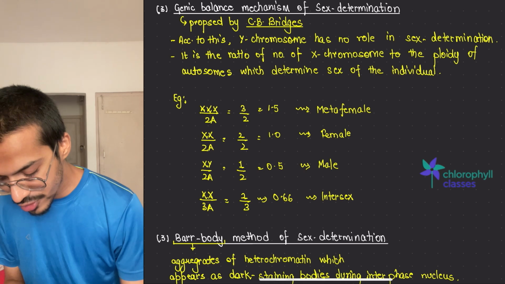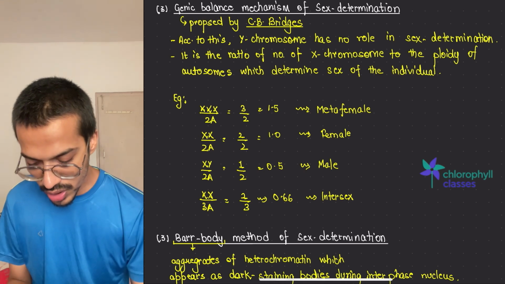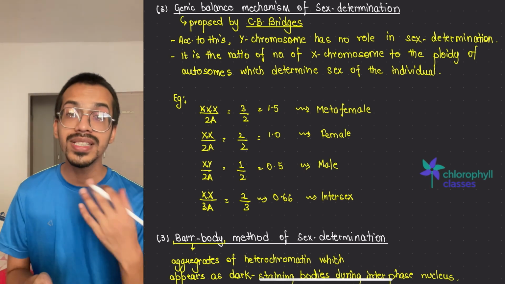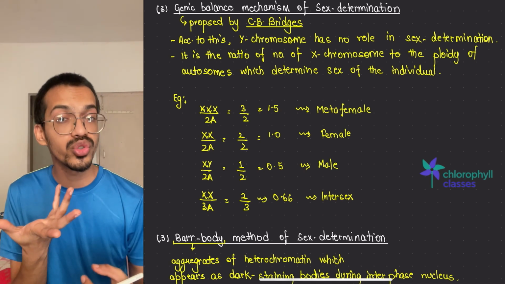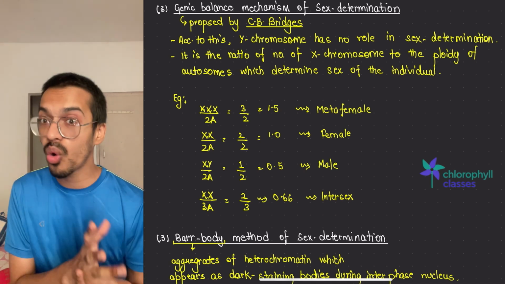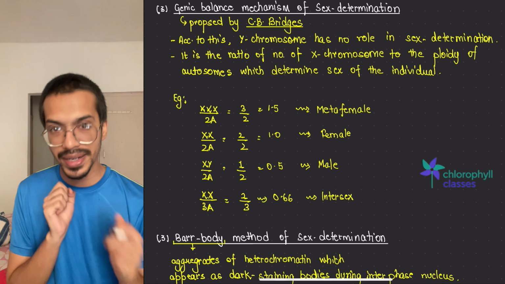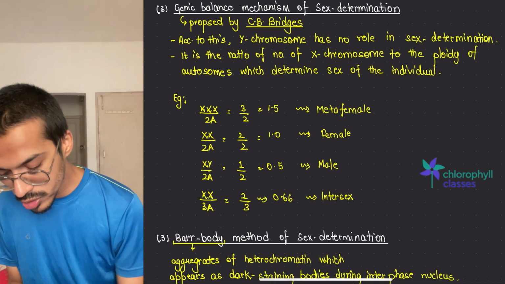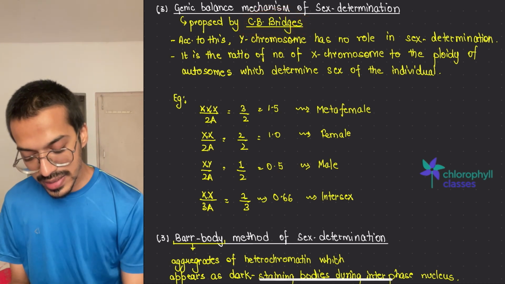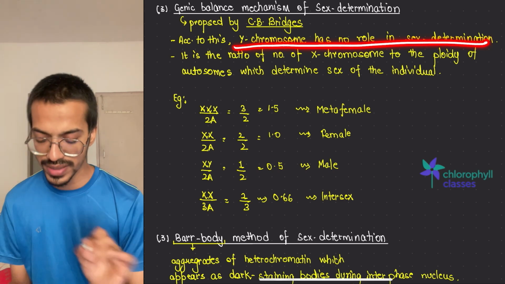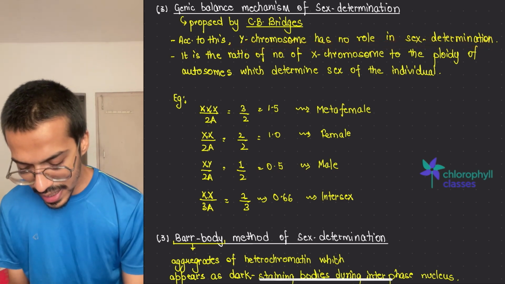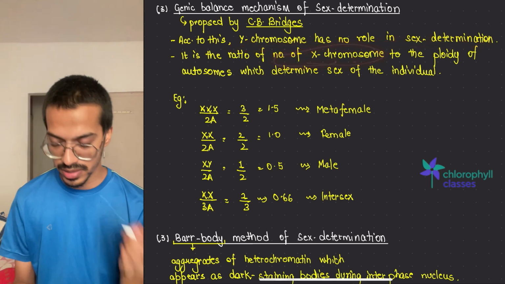Next is what? The genic balance. In the genic balance theory, what happened? We see how many X chromosomes there are in terms of their autosomes, or their ploidy content. It is proposed by G.B. Bridges. It says that the Y chromosome has no role in sex determination. It's only the X chromosome and their number that decide it.